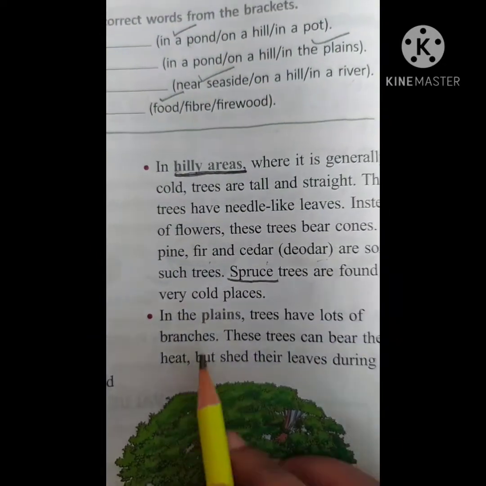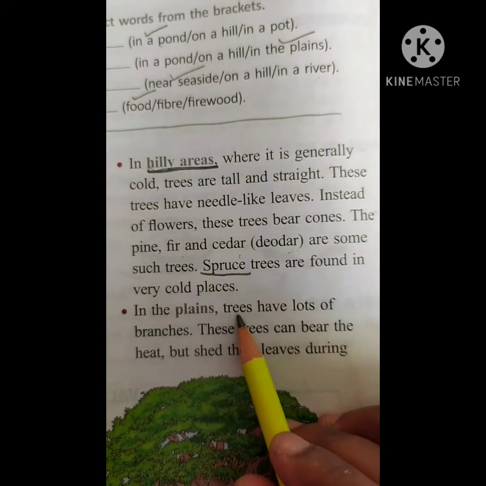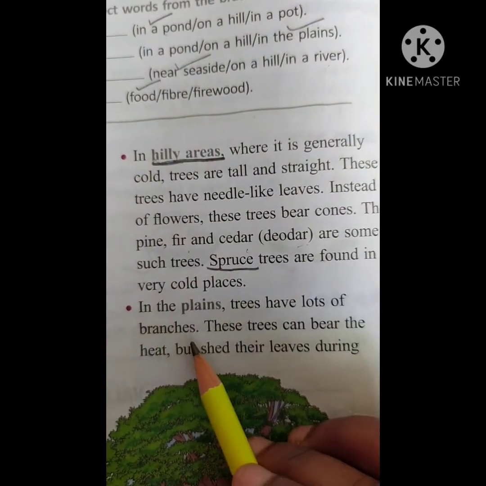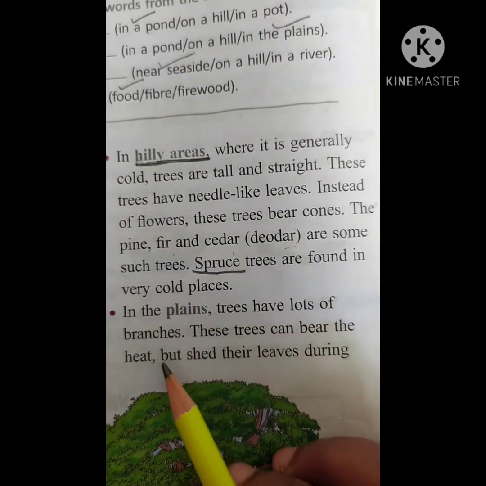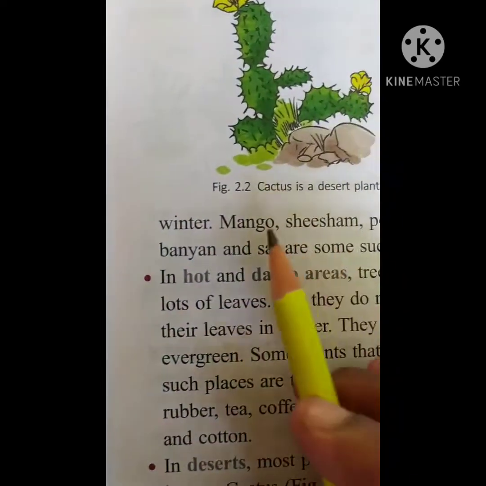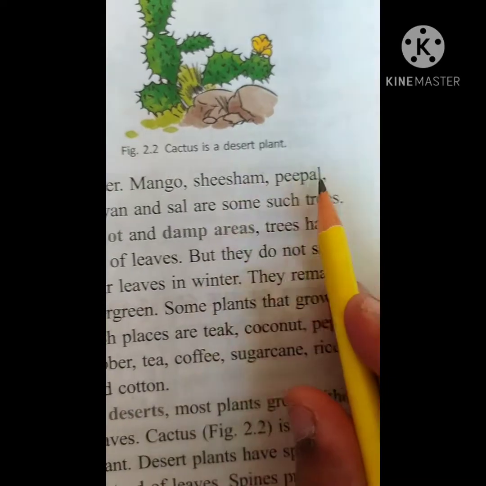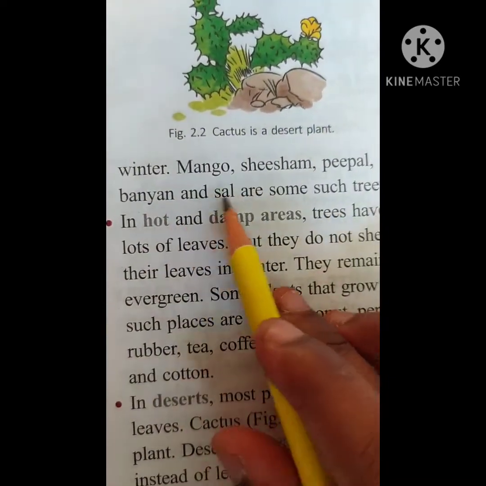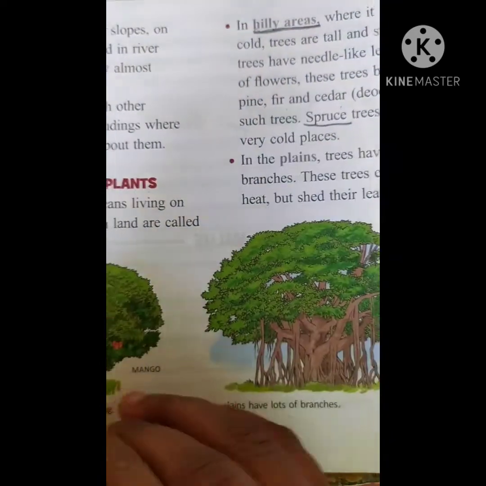Okay, next one is in the plains, trees have a lot of branches. These trees can bear the heat but shed their leaves during winter. Mango, shisham, peepal, banyan and sal are such trees. Okay, so we have seen these plain regions.